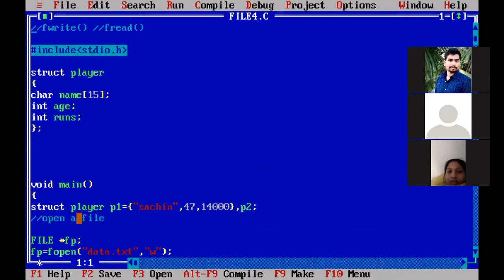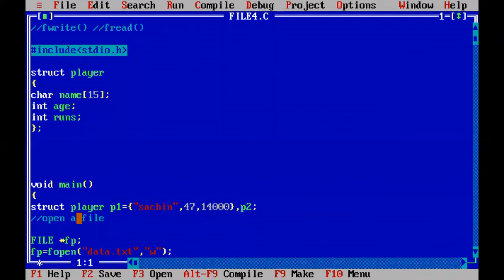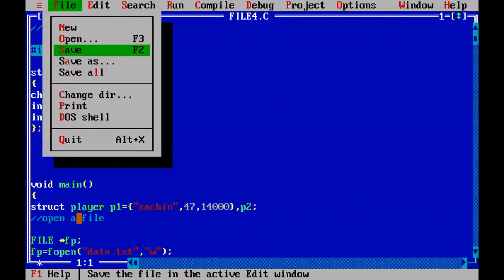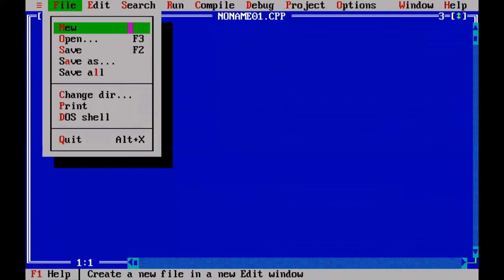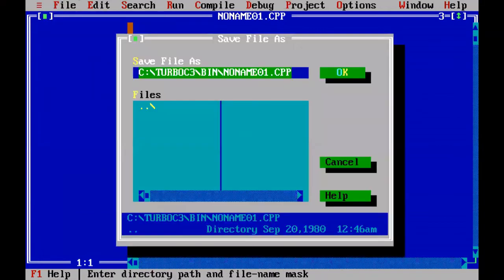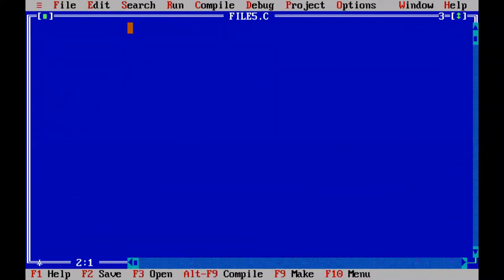Into that, we are going to insert some random integers. So first let me open the file, go to new, maximize it, and go to file, save it as file5.c. In this particular program, what are we going to do?